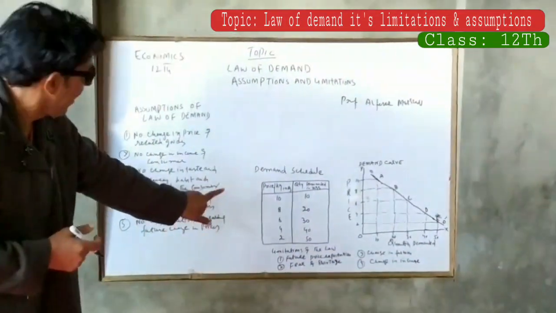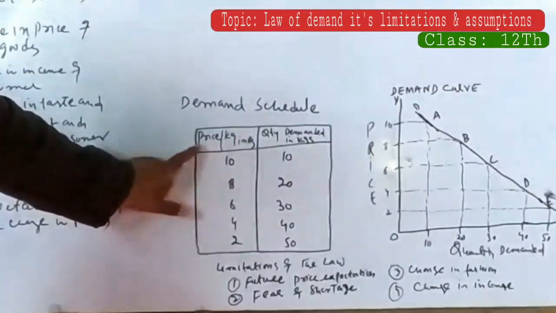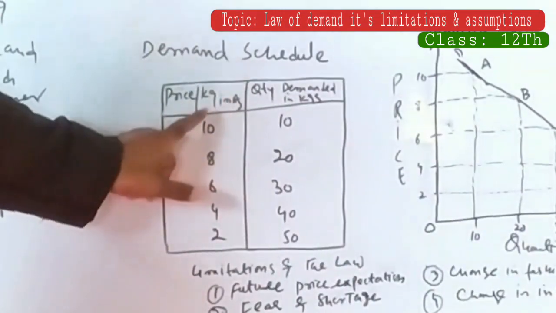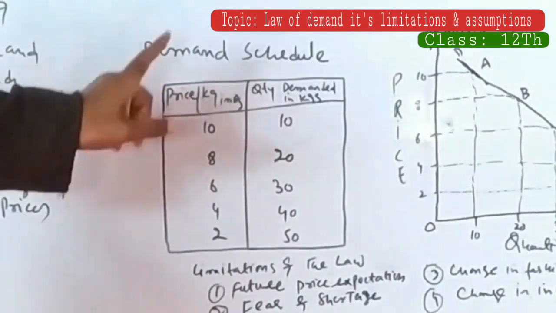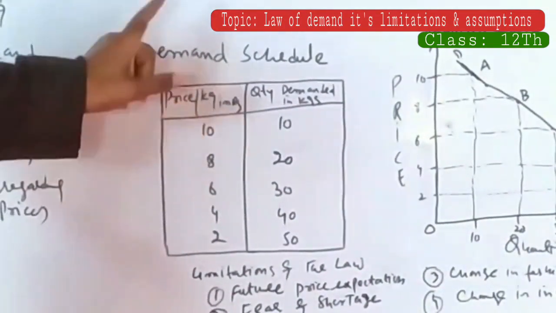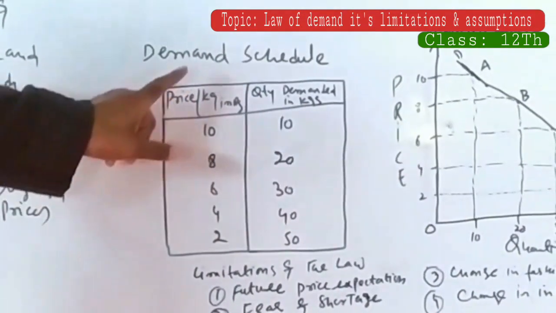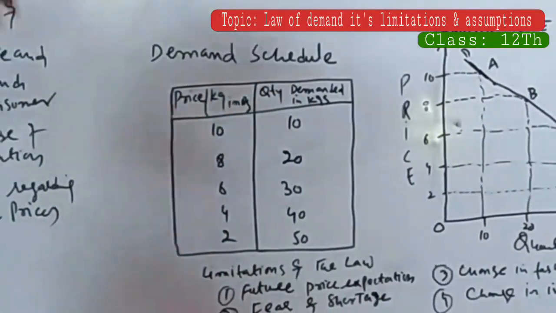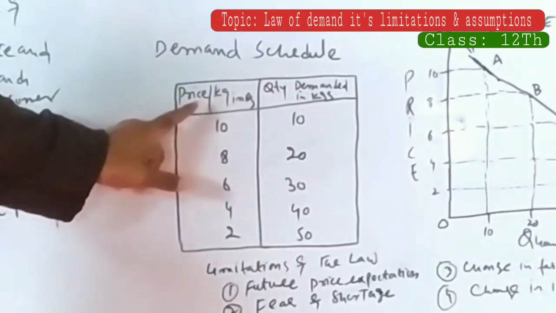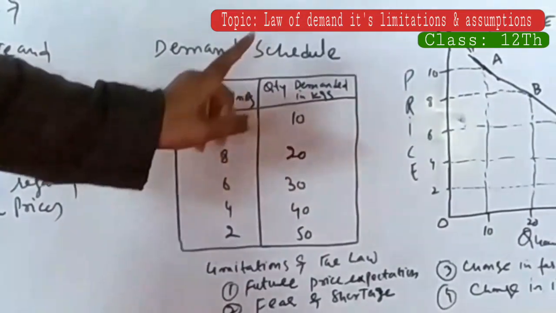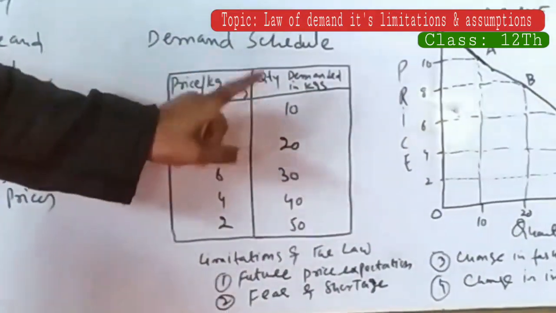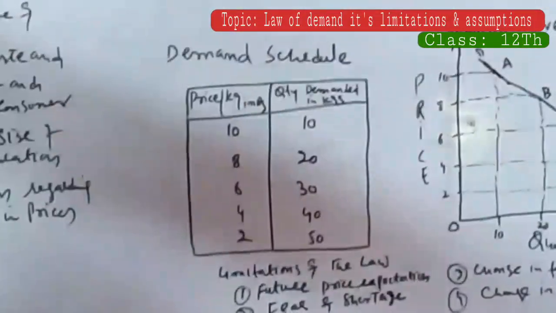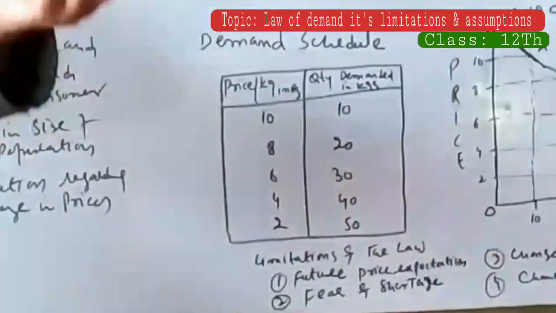We have a table here. In the first column, we are showing the price per kg in rupees. In the second column, we are showing the quantity demanded of the commodity in kgs. Initially, the price of a commodity, let us say apples.